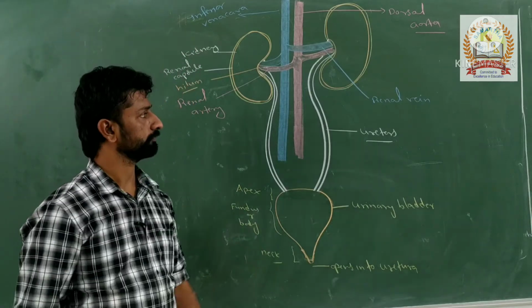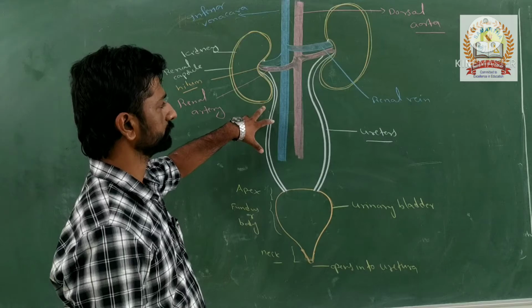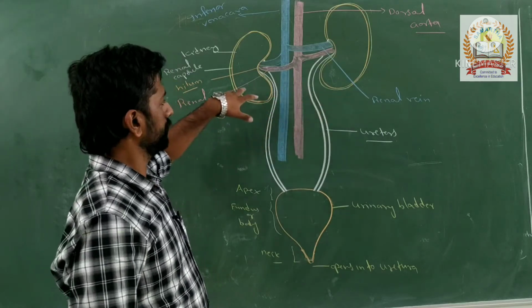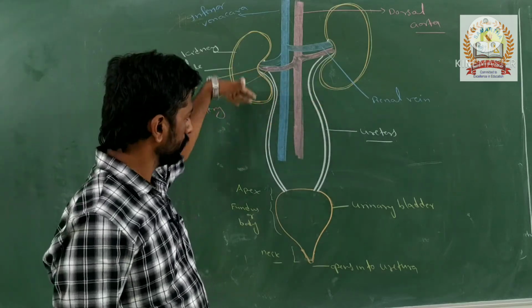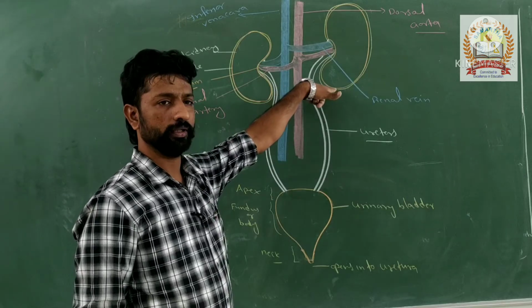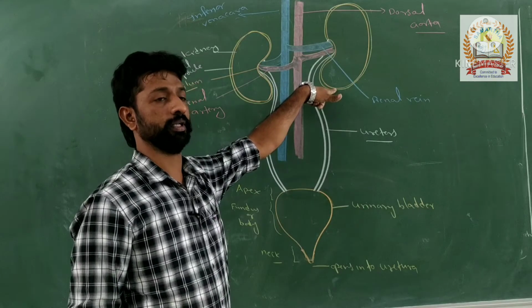Here you can see the right kidney is lower with respect to the left kidney. What is the reason behind that?